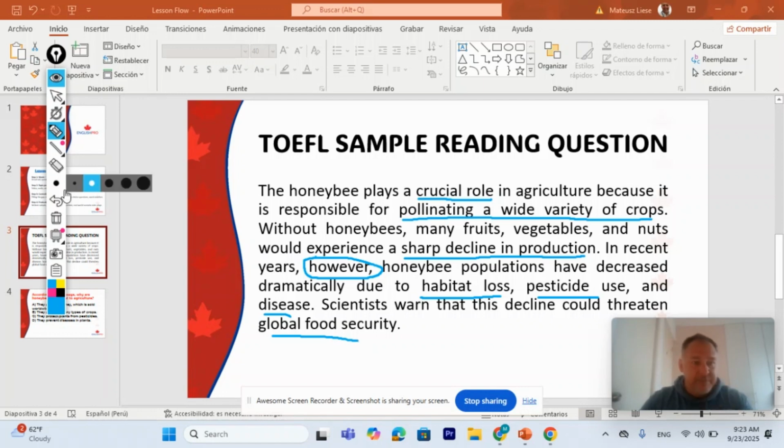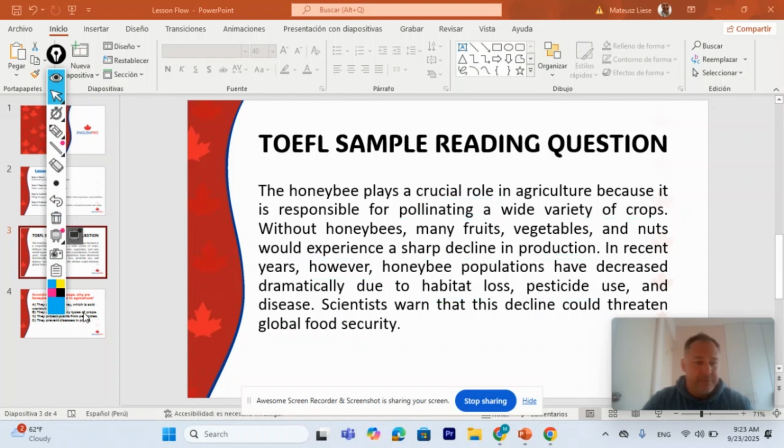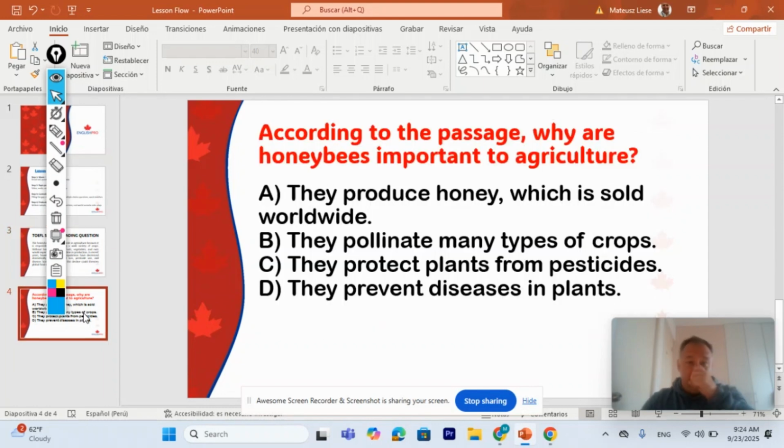Obviously, right? Okay, so now let's look at the question. Okay, so let's look here. That's the question option. So, according to the passage, why are honeybees important, right? So, they are important, right? The question is citing that. Okay, so this is giving you like a hint. So, they are important, right? Why are honeybees important? So, they are important, but why?